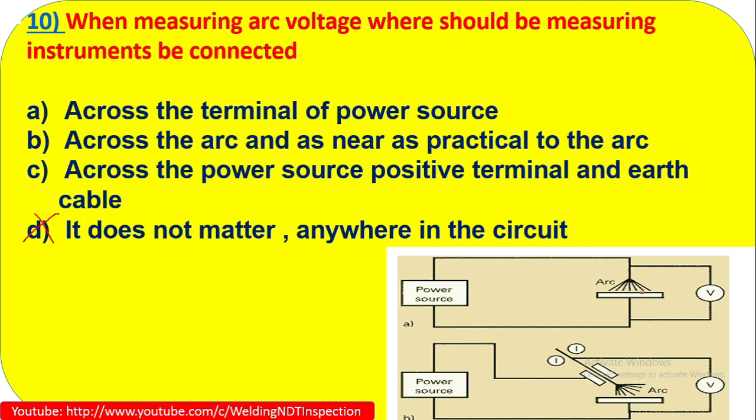You can see here the arc is generating. So the correct answer will be across the arc, as near as practical to the arc. This will be the measurement area. You have to measure the voltage here. You understand? Across the arc, and this is as near as practical to the arc. So this is the voltage measurement. So the correct answer will be option B.